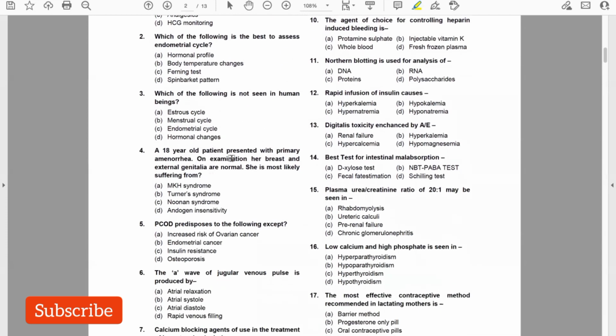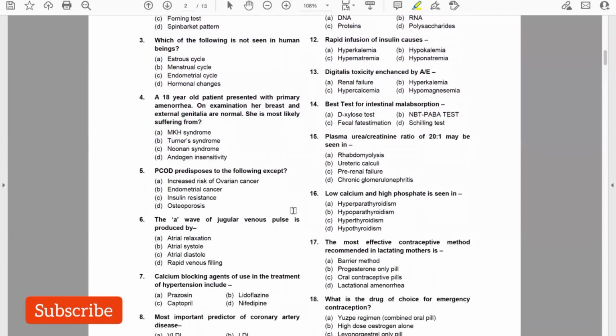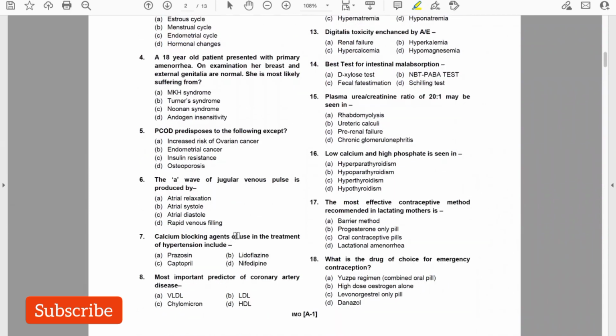A 18-year-old patient presented with primary amenorrhea. On examination, her breast and external genitalia are normal. She is most likely suffering from, answer is MKH syndrome. PCOD predisposes to the following except increased risk of ovarian cancers. The A wave in the jugular venous pulse is produced by atrial systole or atrial contraction. Answer is B. Calcium channel blockers used in the treatment of hypertension include nifedipine. So all the dipines, amlodipine, nifedipine, all those are calcium channel blockers.